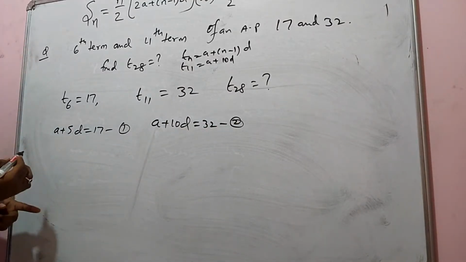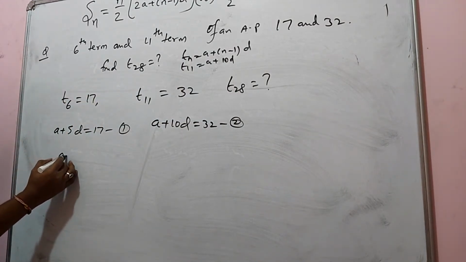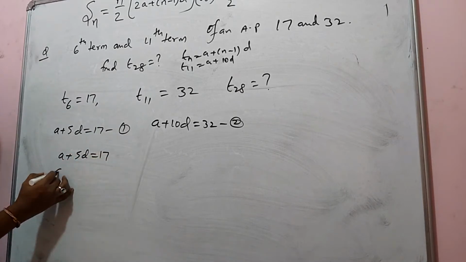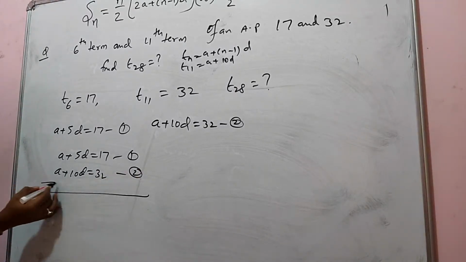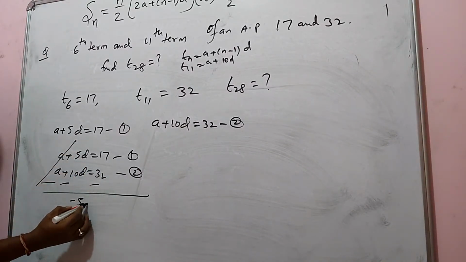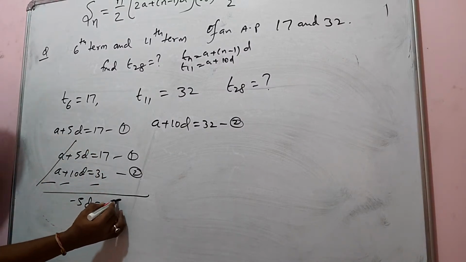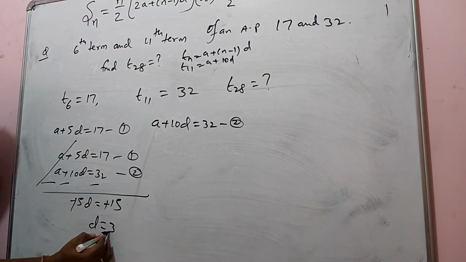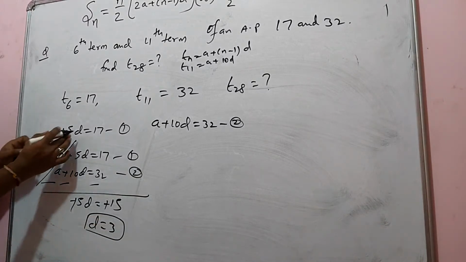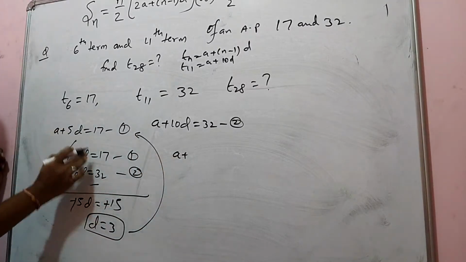Let us solve these two equations, so you get the A and D values, then you can find T28. A plus 5D is equal to 17, A plus 10D is equal to 32, dear students. Now we are going to do subtraction. A cancels out, and minus 5D is equal to minus 15. Minus minus cancel, so D is equal to 3. Substitute in the first equation, so I am going to get A plus 5 into 3, which is 15, is equal to 17.